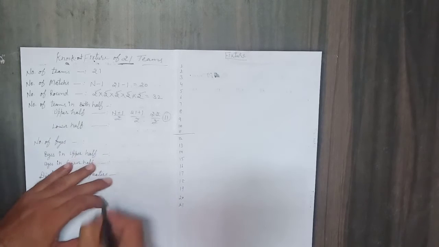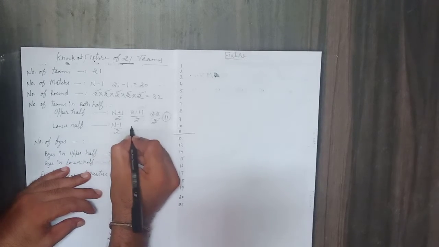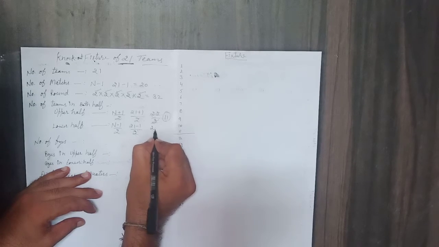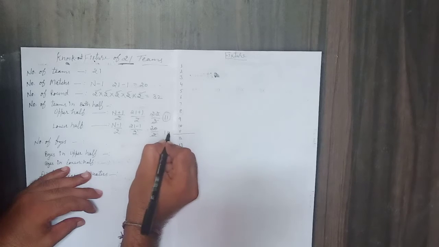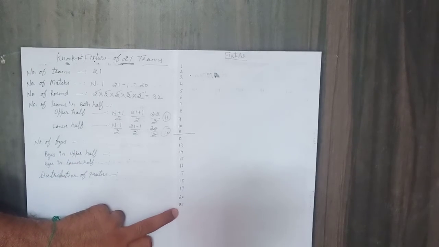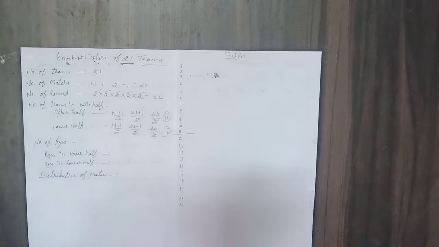Next, for the lower half, n minus 1 divided by 2. 21 minus 1 divided by 2, it is 20 divided by 2, 10. In the lower half, we have 10 teams.